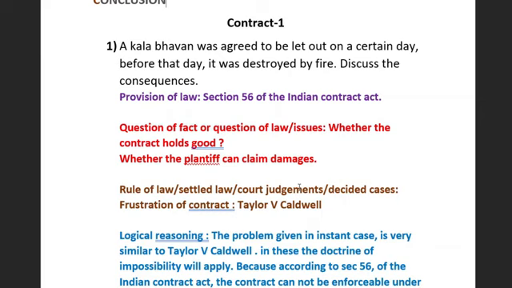Here the performance of the contract is not possible by the defendant because the subject matter itself has been destroyed. So that's why it is not possible for the defendant to perform this contract. So this we can see under Taylor versus Caldwell. In this case also, the doctrine of impossibility has been applied where the actual and specific subject matter of the contract has ceased to exist. So this we have to write under the rule of law, settled law or court judgments or decided cases.